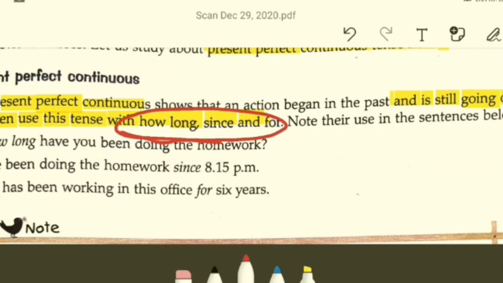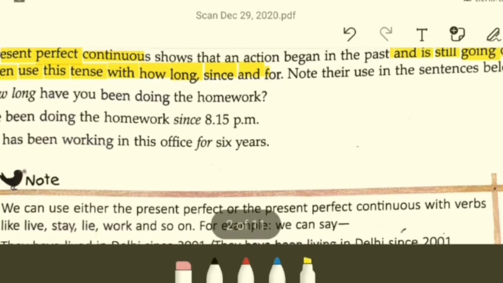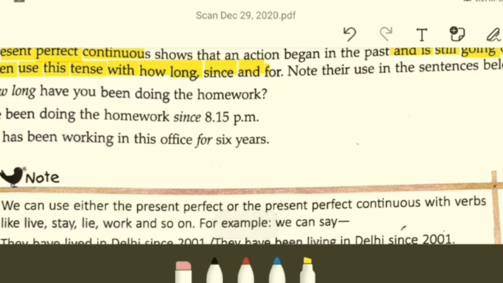Note how they are used in the sentences given below. How long have you been doing the homework? A question is being asked. Someone is doing homework and somebody comes in and asks, for how long have you been doing the homework? This shows that the homework began somewhere in the past, a brief past, not like 1-2 days before. And it is still going on.